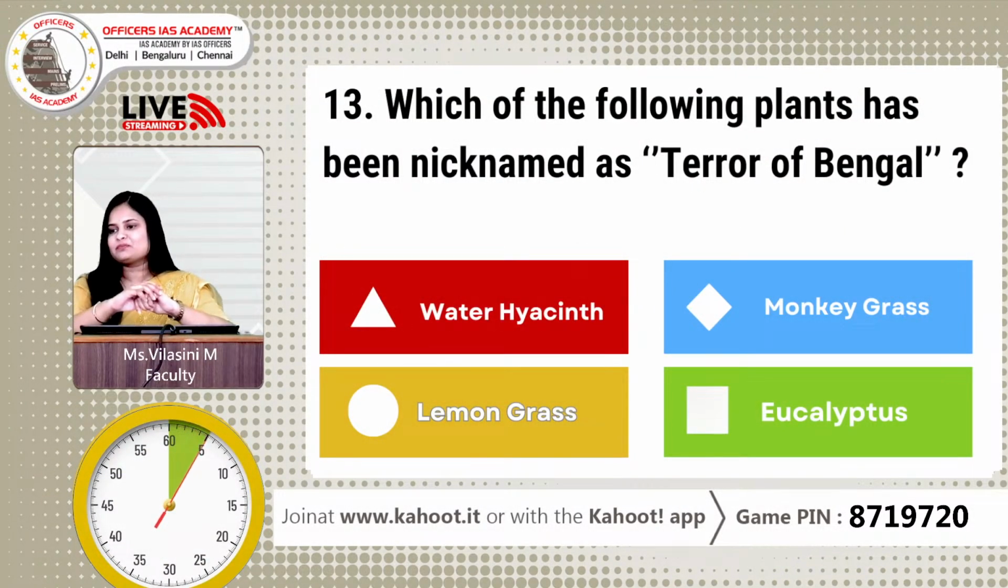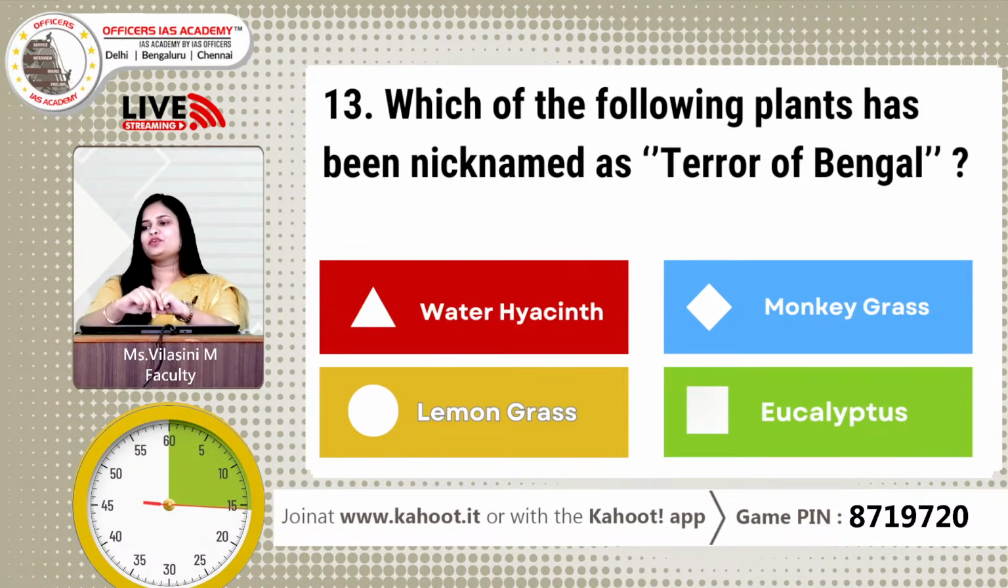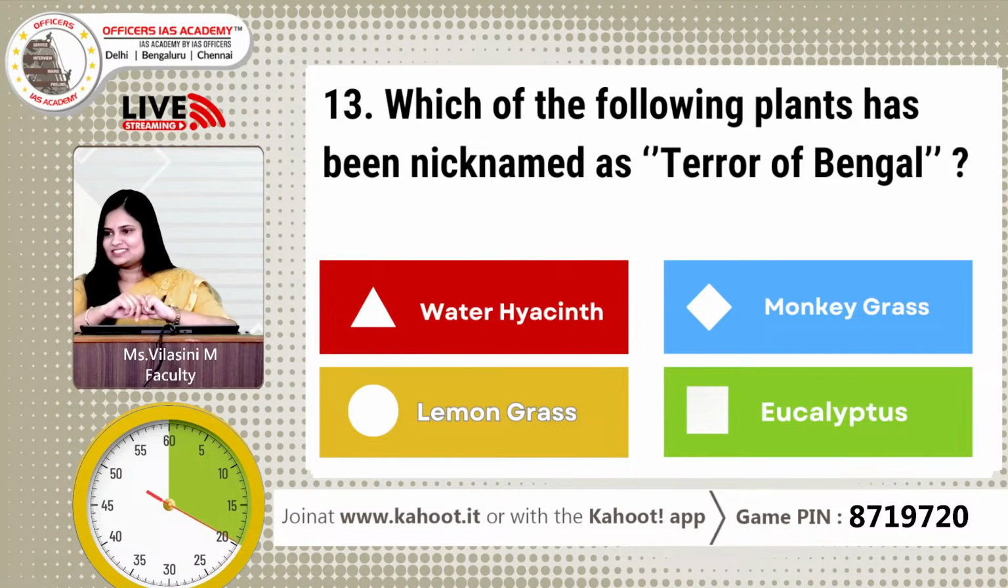Which of the following plants has been nicknamed as Terror of Bengal? So water hyacinth, monkey grass, lemongrass, eucalyptus. Think carefully before you answer. Terror of Bengal. Sounds like a fancy name, doesn't it?